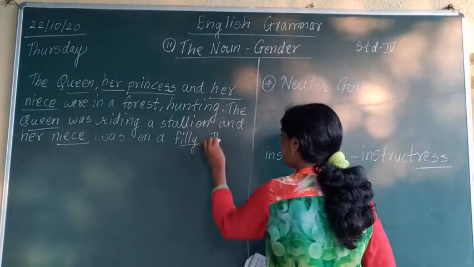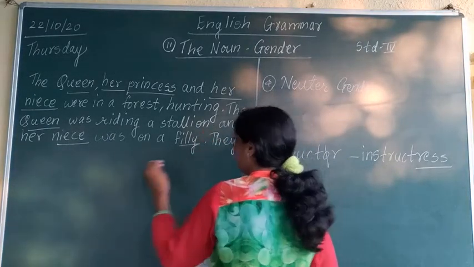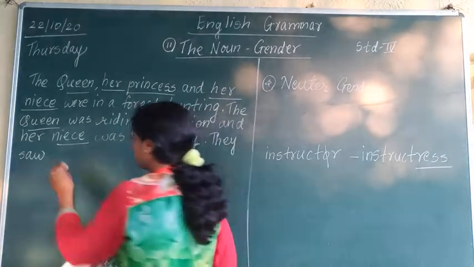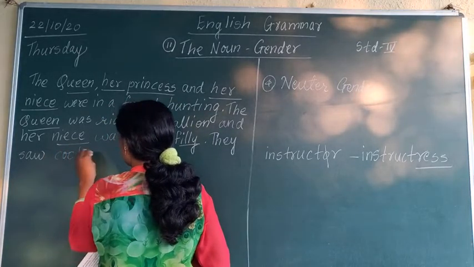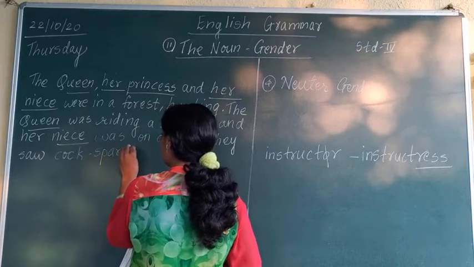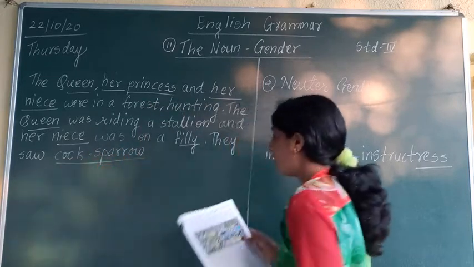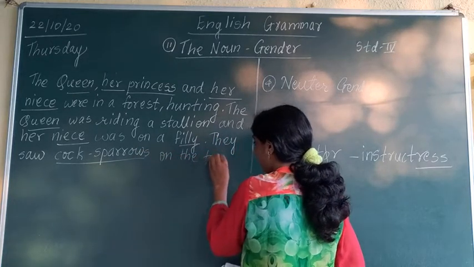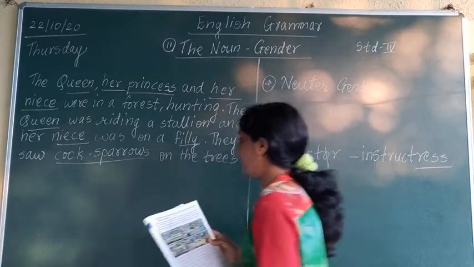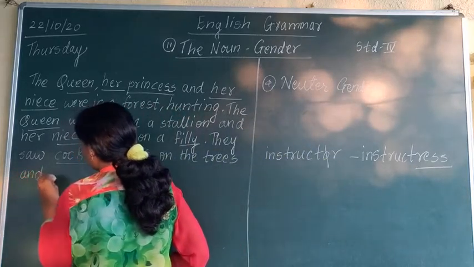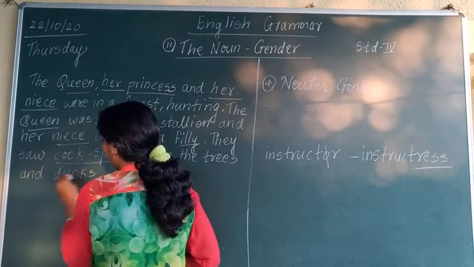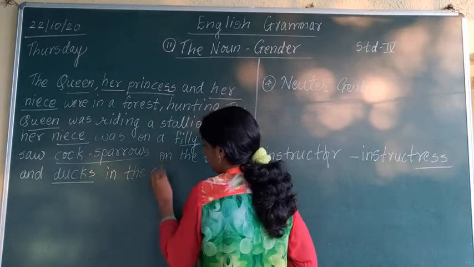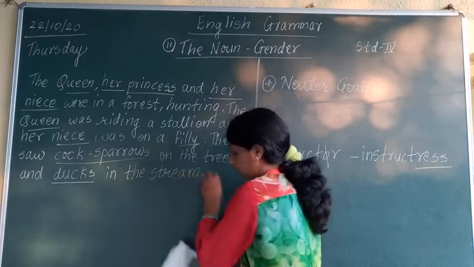Next sentence is, they saw hen sparrows on the trees and ducks in the stream. They saw hen sparrow. Now instead of hen sparrow, what are we going to write down? Cock sparrow. Okay, male. It is female given, so we are going to write down male. They saw cock sparrows on the trees and drakes. Drakes are males, so what will be female of drake? Ducks. And ducks in the stream. Understood?